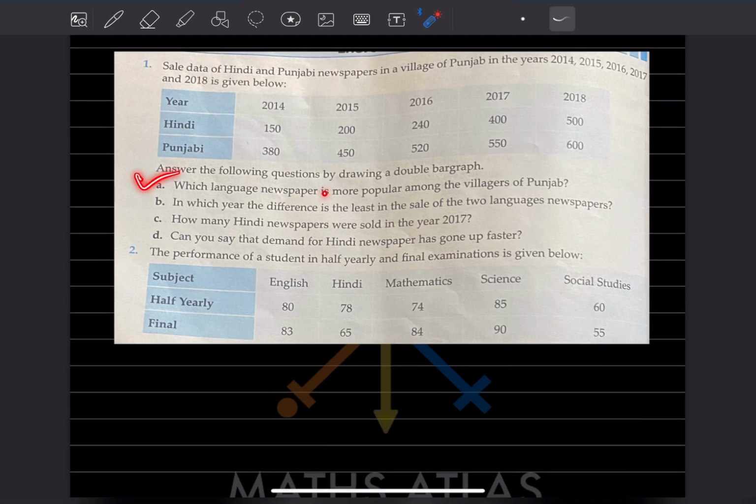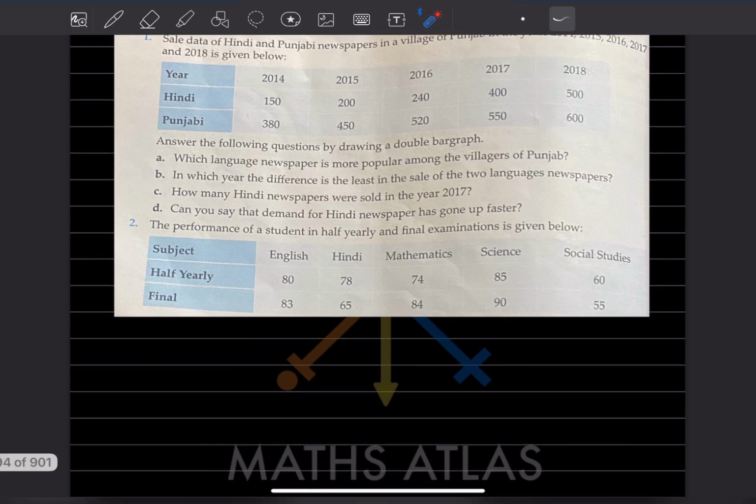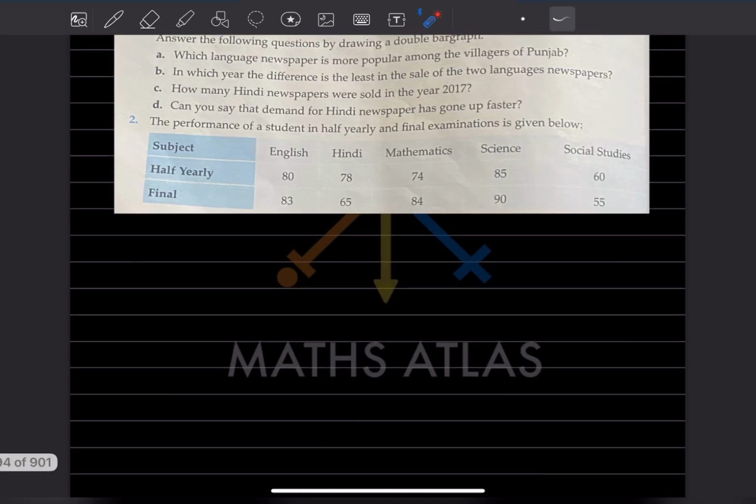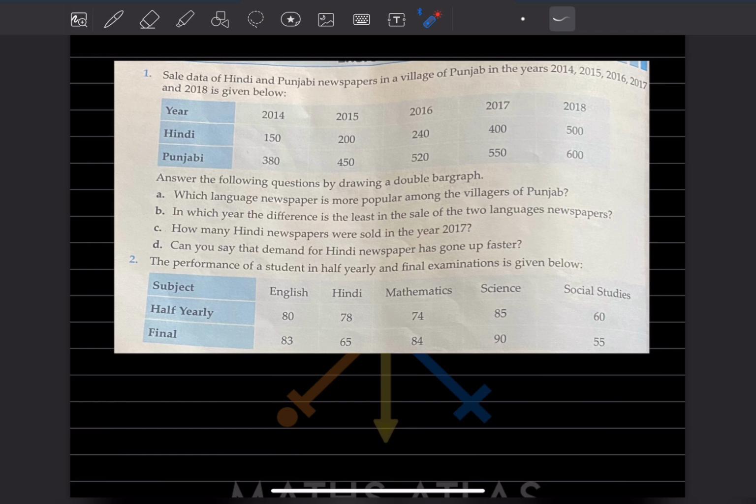And which language newspaper is more popular among the villages of Punjab? So you can see which is popular, in which language newspaper. So you can see here, this is 600. So we can say Punjabi because this is the biggest one.